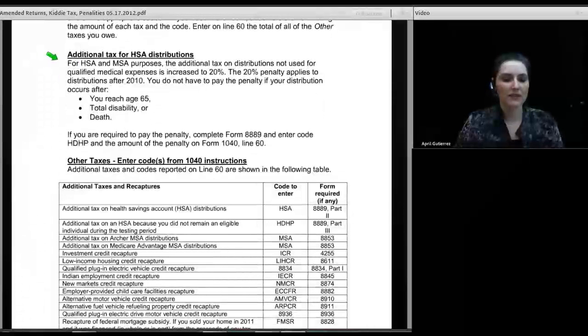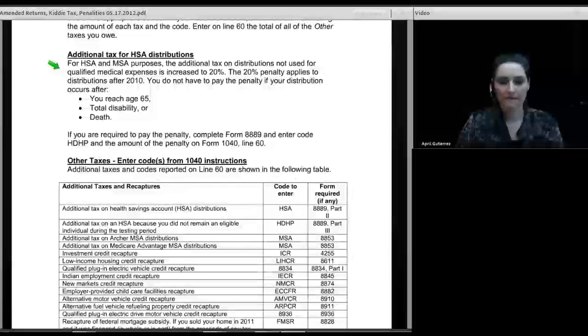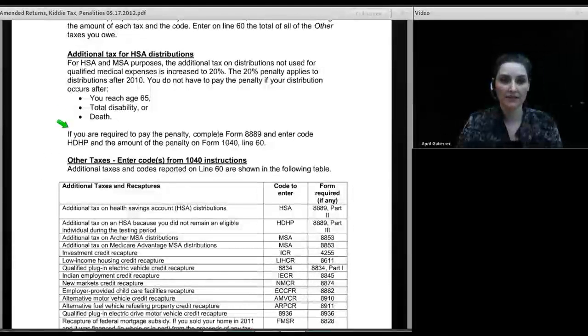One of the codes that you would possibly come across and use, because most of these codes are pretty obscure, but this is one that I think would pop up, is the additional tax for HSA distributions. If you have an HSA or an MSA, the additional tax on distributions that are not used for qualified medical expenses has been increased from 10% to 20%. And the 20% penalty applies to distributions after 2010 that were not for qualified medical expenses. You do not have to pay this additional penalty if the distribution occurs after you reach age 65, or because you became totally disabled, or because you died.